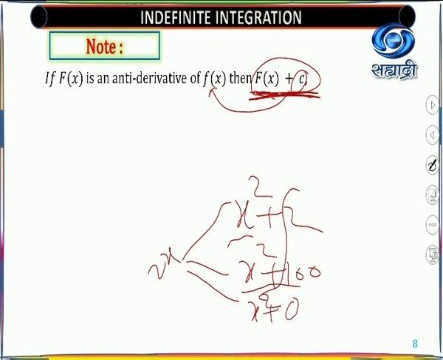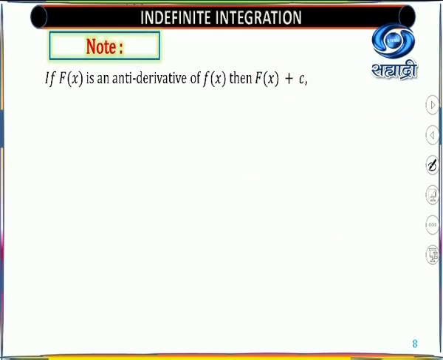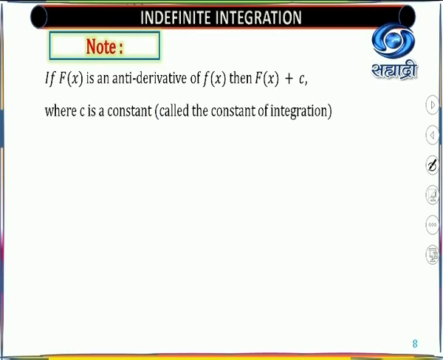Here you are able to write 0. So this c may be anything: 0, 100, 2. So if F(x) is an antiderivative of f(x), then F(x) plus c is also an antiderivative of f(x), where c is a constant, and this constant is given the name constant of integration.